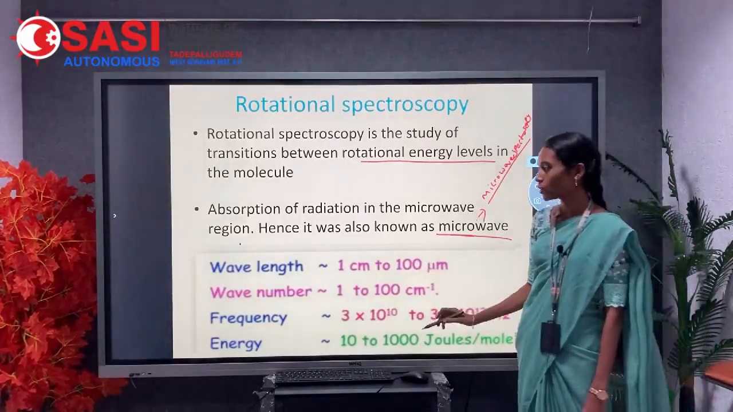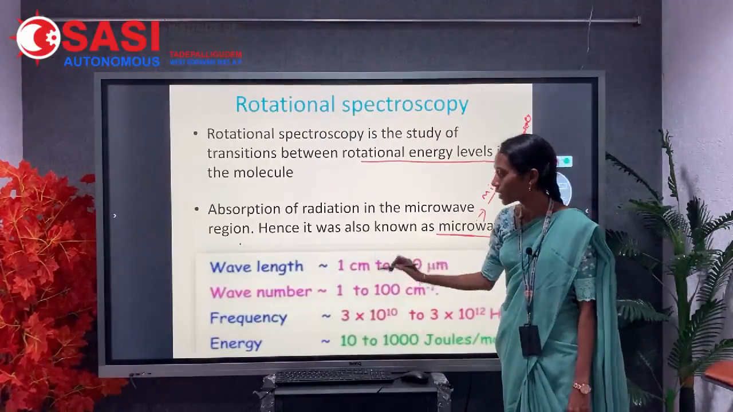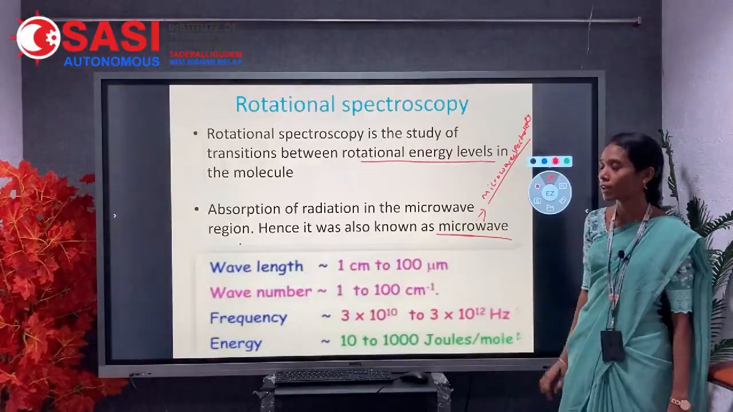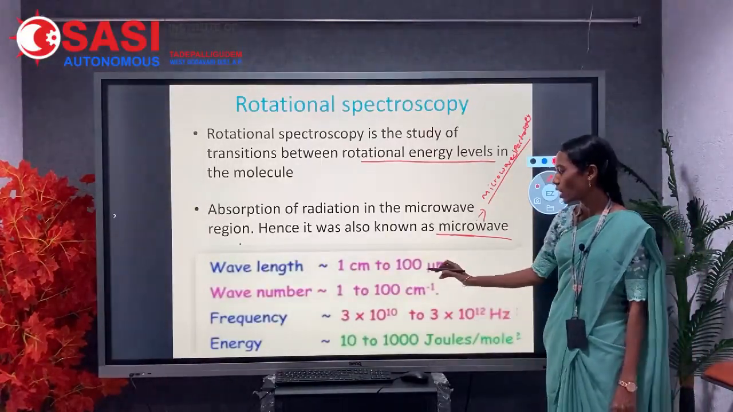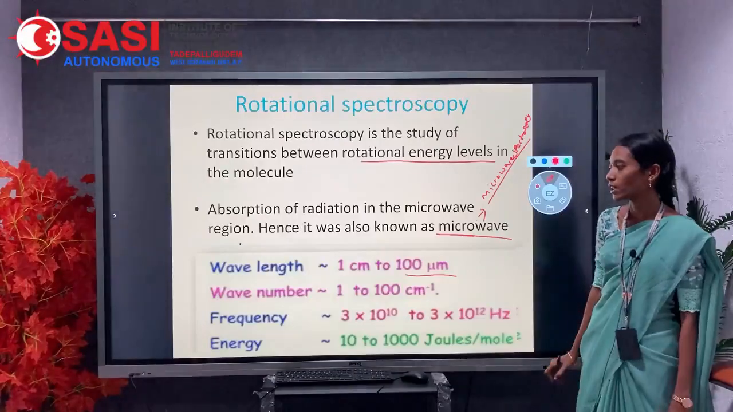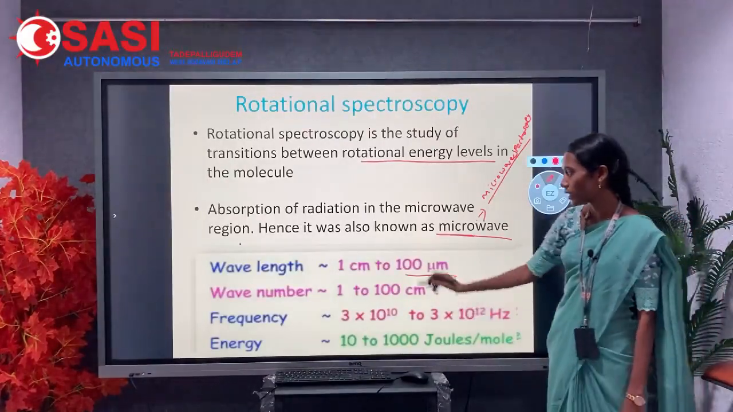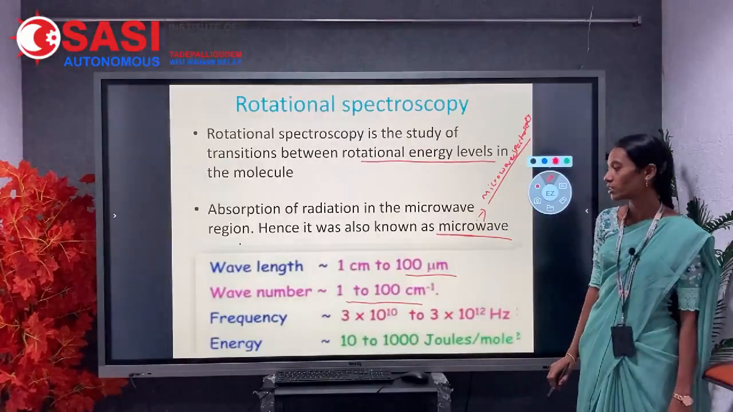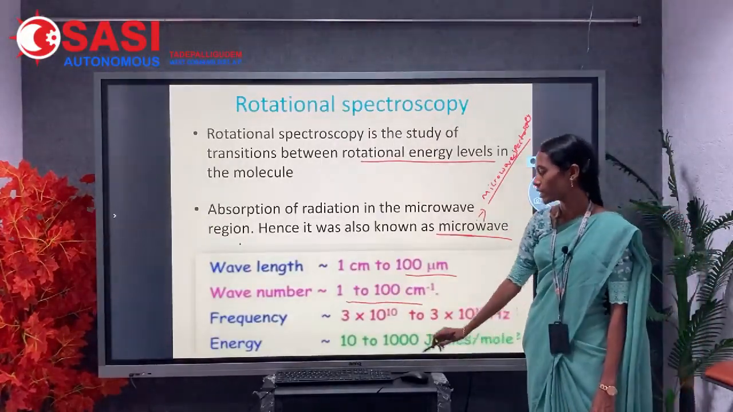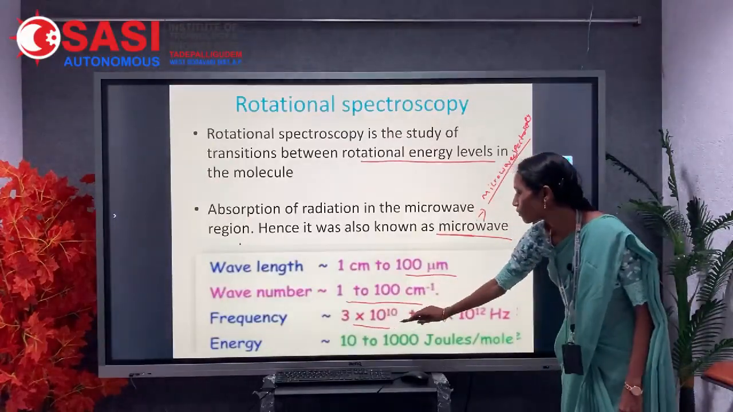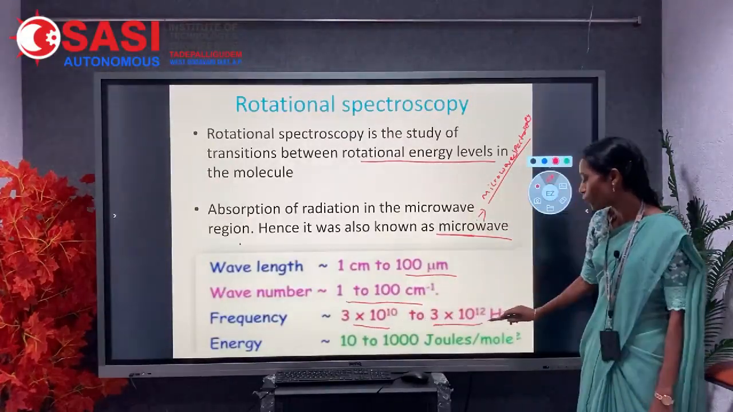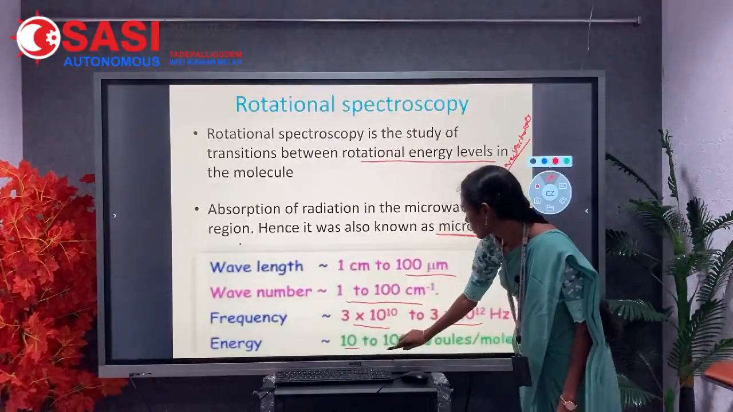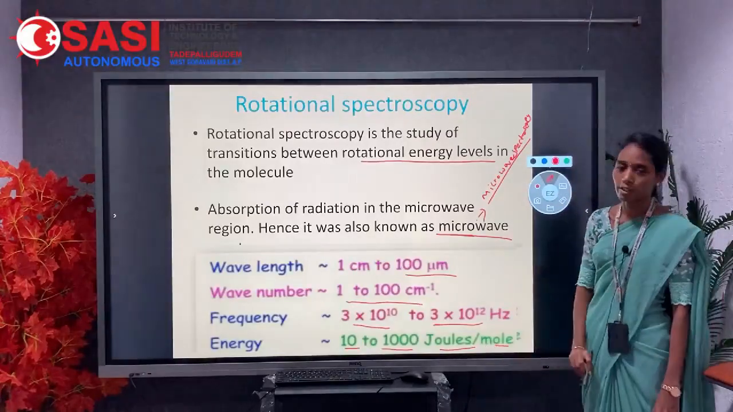In the range of electromagnetic radiation, in terms of wavelength, the microwave region is 1 centimeter to 100 micrometers. In terms of wave number, the range of microwave radiation is 1 to 100 centimeter inverse. In terms of frequency, 3 x 10^10 to 3 x 10^12 Hz. In terms of energy, 10 to 1000 joules per mole.